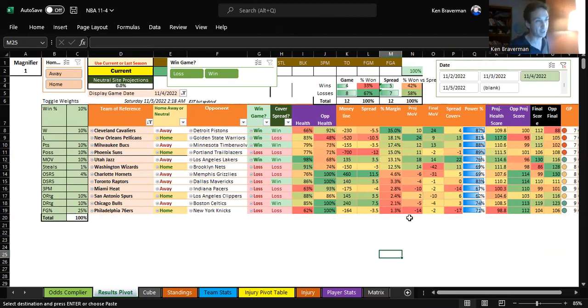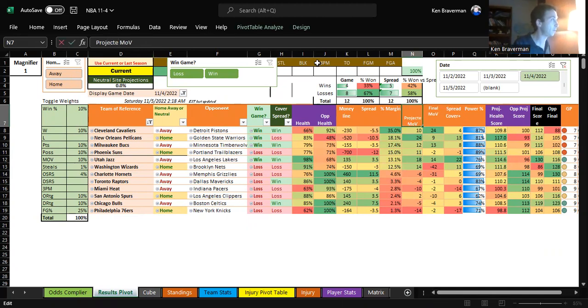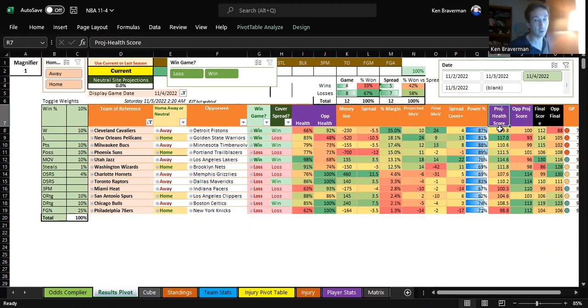So you have to look at something differently now. There's something called the projected margin of victory. Okay, this is now kind of important. The projected margin of victory is the projected score minus the projected opponent's score, right? It's what you would think. It's what it's projecting the margin of victory will be for the team. Well, it's now not totally connected to the margin anymore.